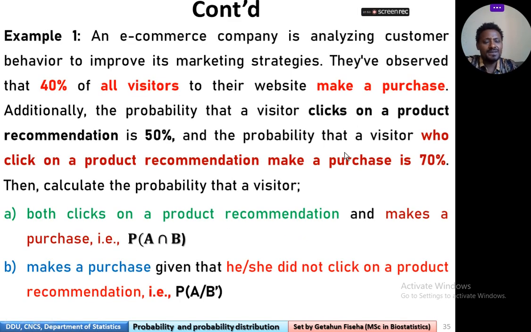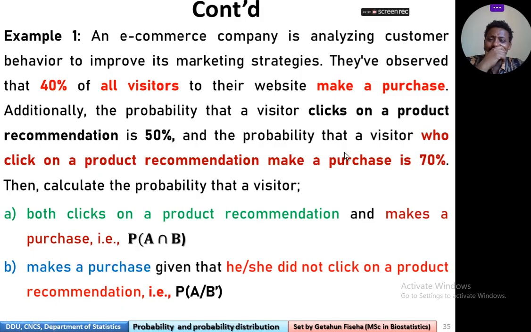Now let's see one example. An e-commerce company is analyzing customer behavior to improve its marketing strategy. To improve the marketing strategy, it wants to study customer behavior, and looking at the website, 40% of the customers made a purchase.